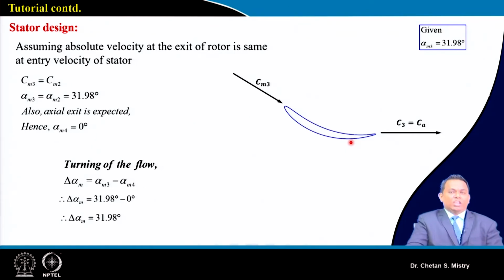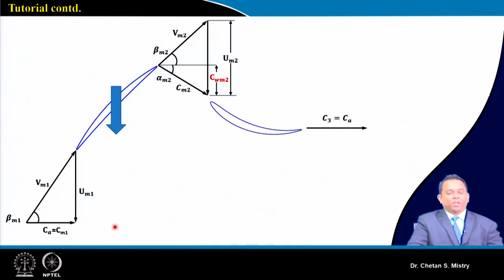Initially you can go with the C4 aerofoil, later on as per your requirement you can modify the shape, you can morph your aerofoil as per the expectation. Here in this case my delta alpha is coming to be 31.98. Now this is the kind of configuration we are discussing at this moment.